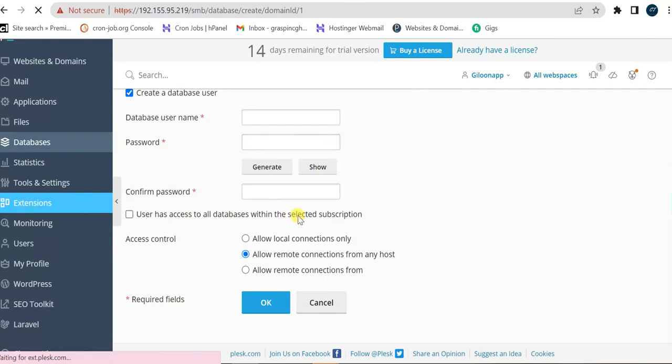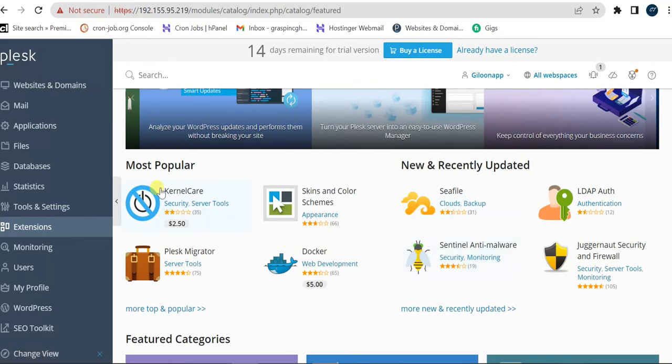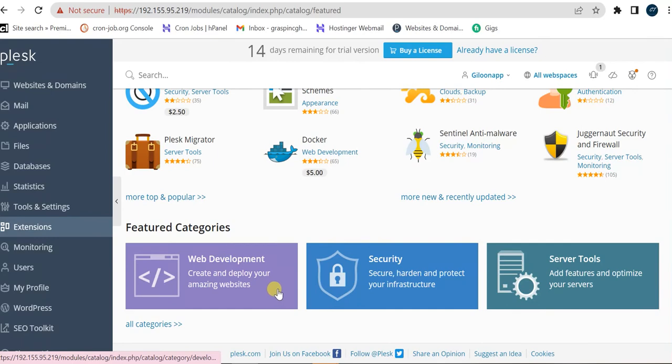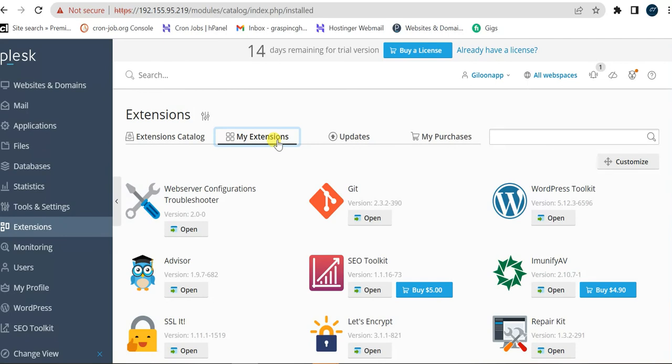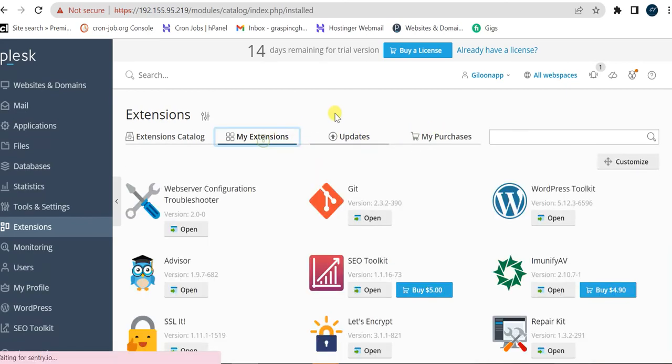These are the extensions where you can install any app, whatever you want to install. So Plesk is a self-managed panel. You will set everything yourself. You do whatever you need to do yourself with Plesk. It's just like using cPanel where you configure everything. I like Plesk because it's very flexible to use as well.